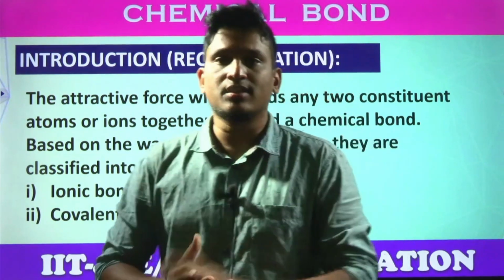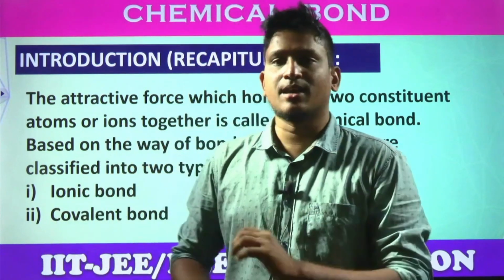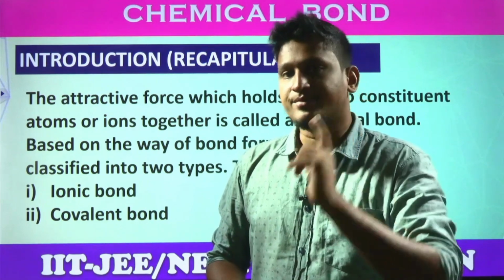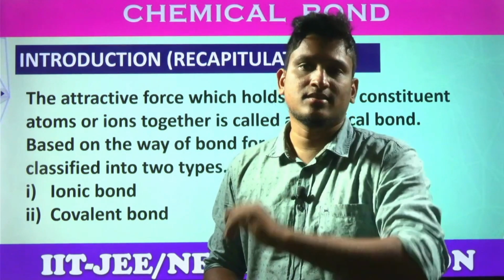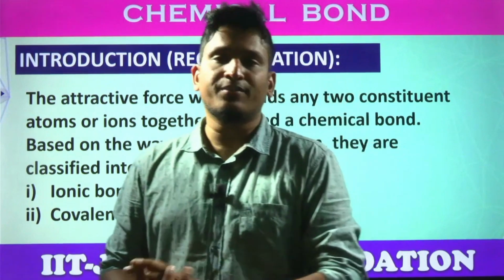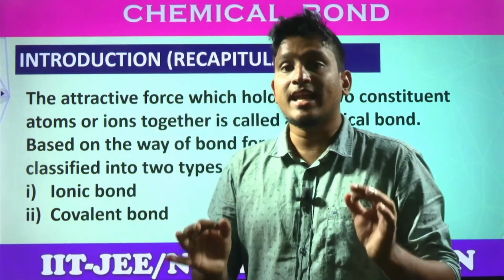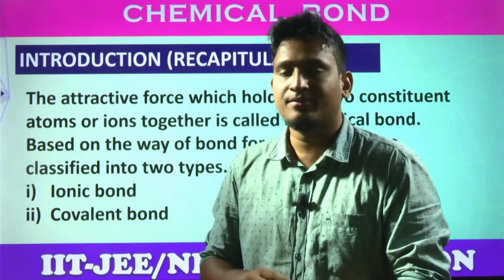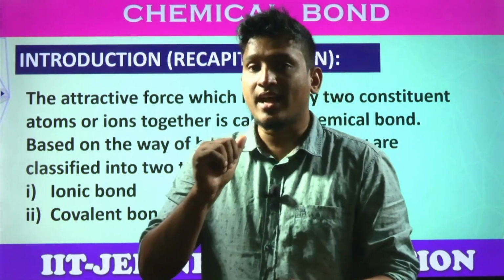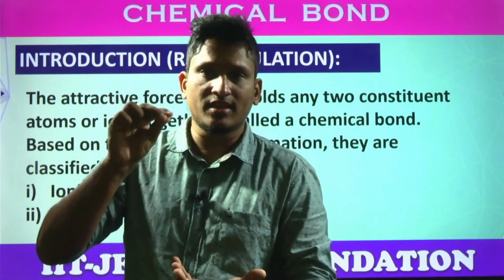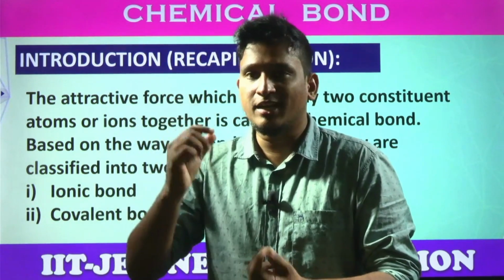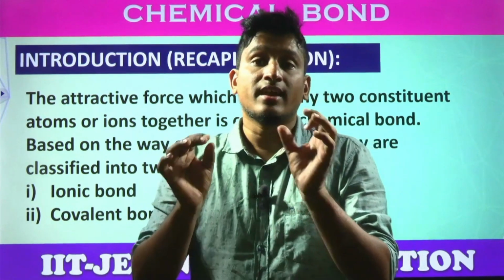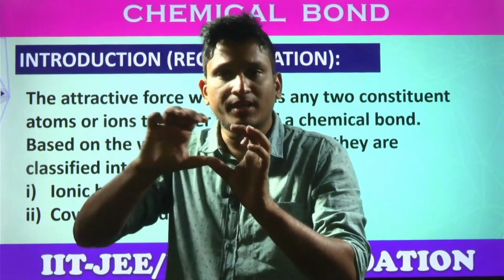To start the discussion, why do atoms combine? Why do atoms form chemical compounds? The reason comes from noble gases. What is the group number for the noble gases? Noble gases are group 18 elements. Yes or no? What is their chemical reactivity? Are they chemically active? No. Why are they chemically inactive? They have 8 electrons in their valence shell, or not? They have completely filled configurations, or not? So they are chemically unreactive. Why? Because the s subshell and p subshell are completely filled.